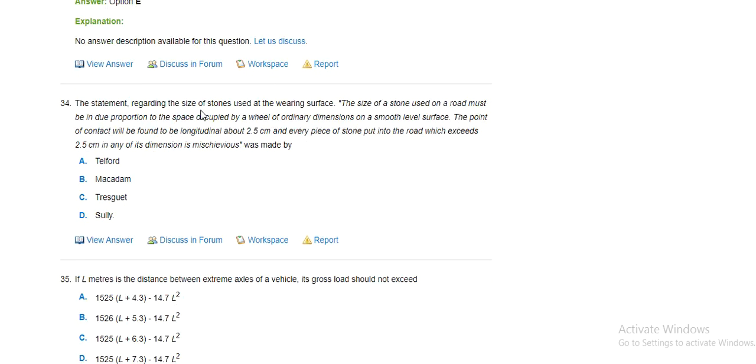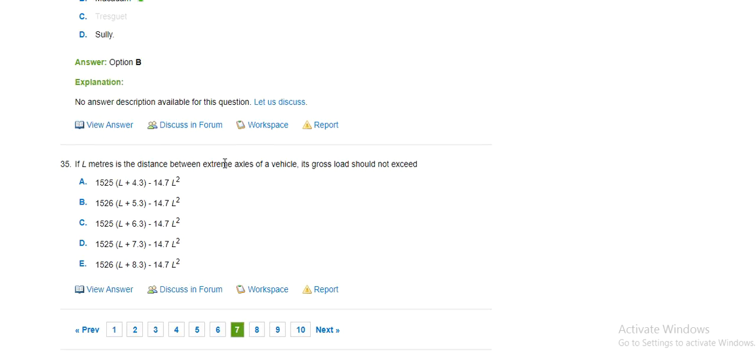A statement regarding the size of stones at the wearing surface. The size of a stone used in the road must be due to the proportion of space occupied by the wheel of ordinary dimension on a smooth level surface. The point of contact will be found by longitudinal and 2.5 cm. Every piece of stone put into the road which exceeds 2.5 cm in any of its dimension is miscellaneous. Was this made by Telford, Macadam, Tresaguet, Sully? This statement is by Macadam.